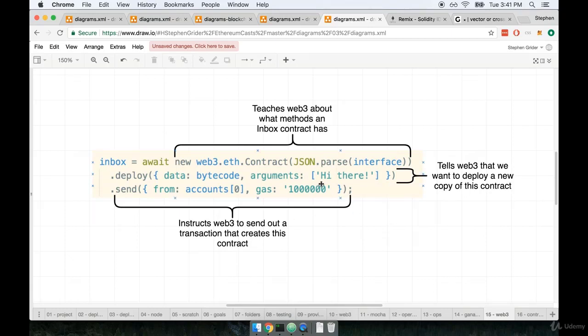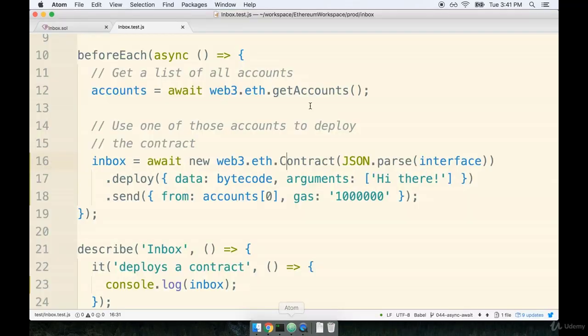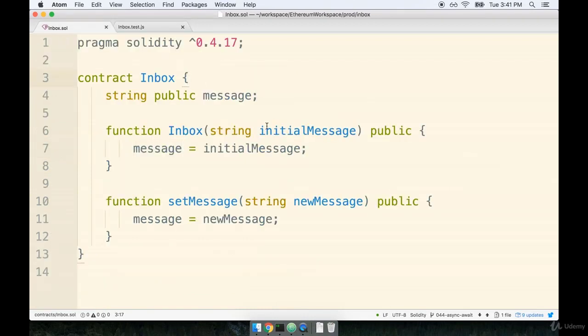So the first argument in the arguments array will be received into our Inbox contract as a constructor argument for the initial message. The reason that arguments is an array is that the constructor function could potentially accept multiple arguments.